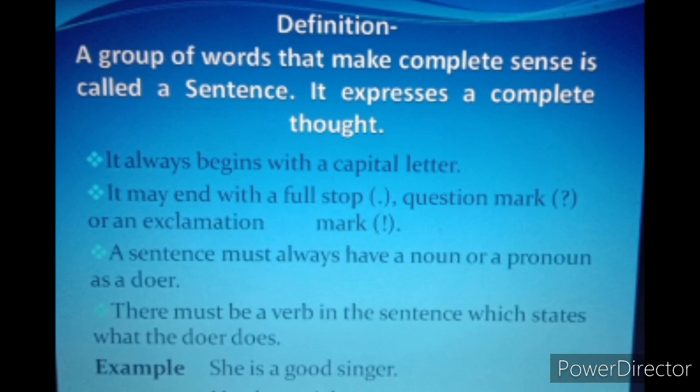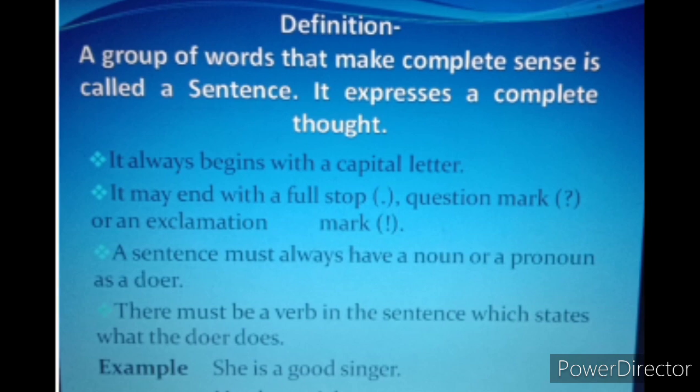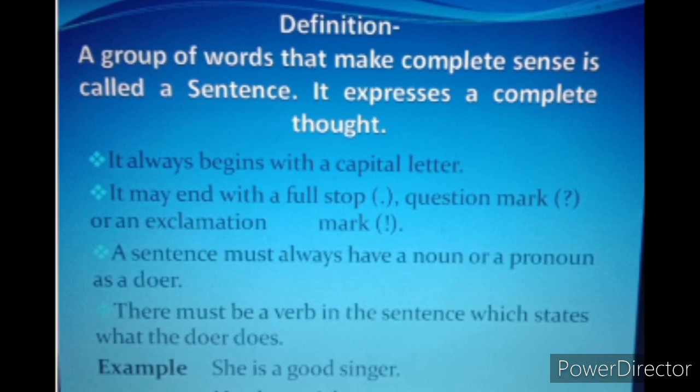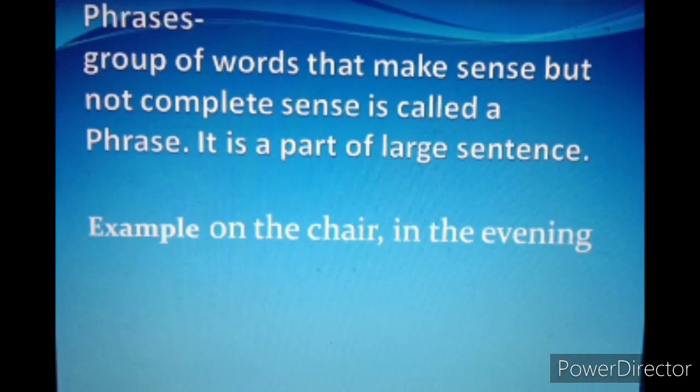And we can also say it is a predicate. The doer of an action is the subject, and whatever action is done by the doer is the predicate. Okay, let's take an example. She is a good singer. Now here "she" is the subject, means the doer of an action, and "is a good singer" is the predicate. So we are telling about she, that she is a good singer, so that is the predicate.